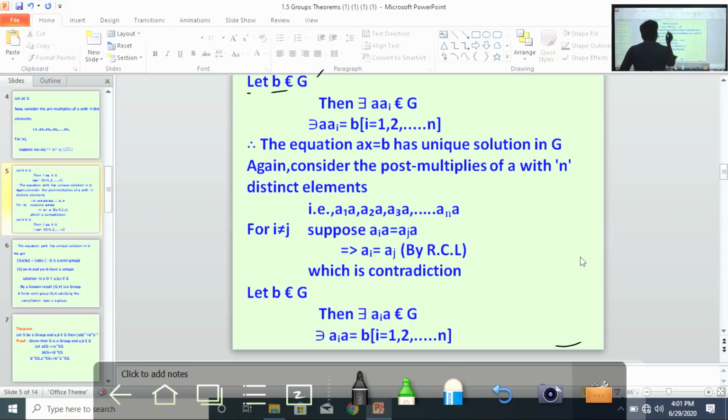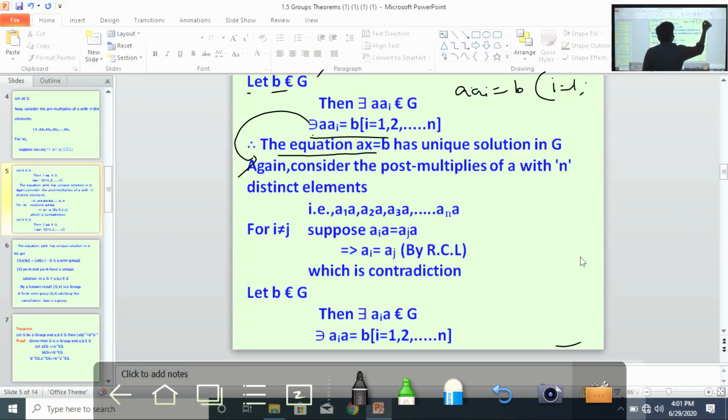Therefore a_i equals b. So it represents the equation ax equals b. Here a is fixed. Observe one thing here, i is running from 1 to n. a_i changes but a is fixed. Therefore the equation ax equals b has a unique solution in G.